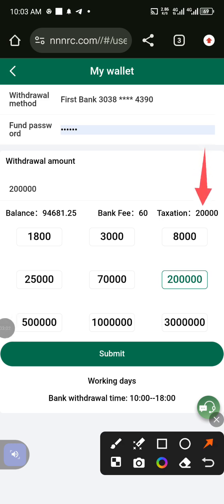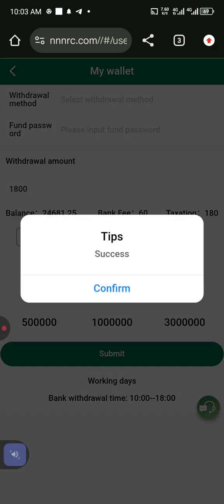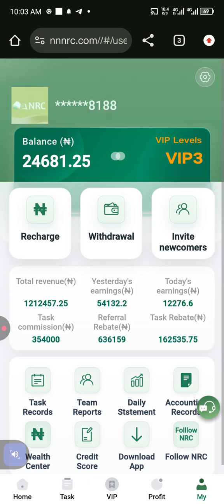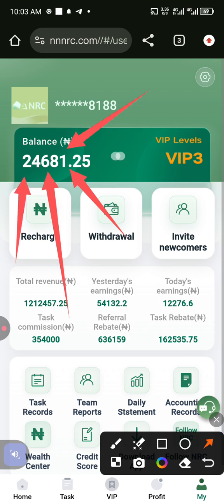But the money I have is not up to 200,000, so I will go back to my 70,000 and click on submit. Once I click on submit, it will show successful. Then I'll confirm it. Now, if you go back, you will see that I'm left with just 24,681. That means 70,000 has been withdrawn from this account. You get it? If you don't get it, you leave it.